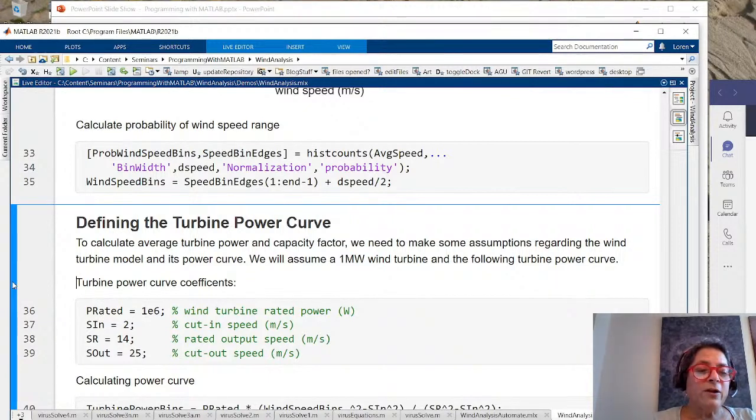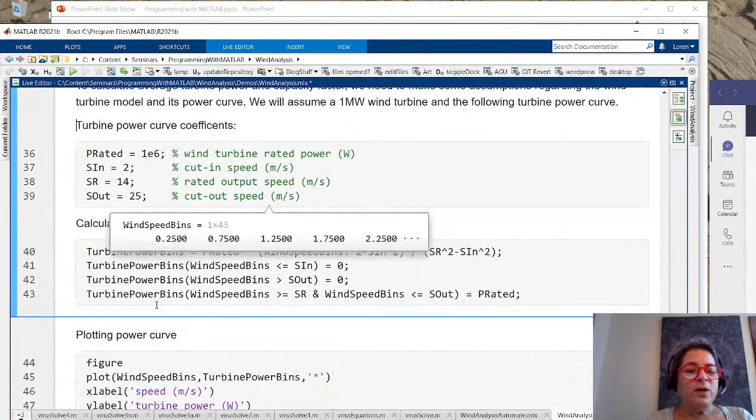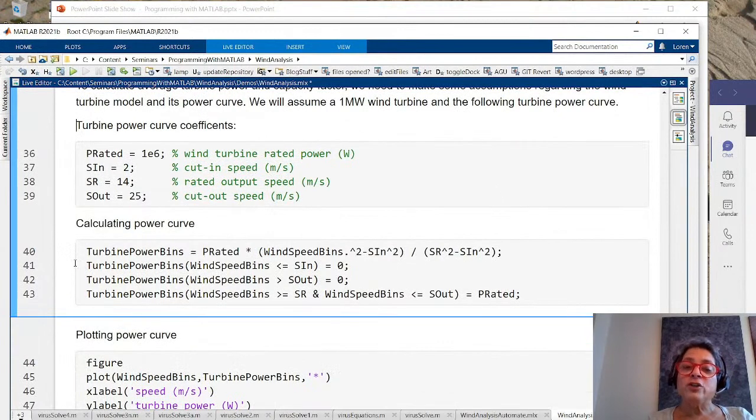And now I want to calculate the power curve. Notice I clicked here and that actually ran the section without me advancing, because I want to show you this code. I could do this in a for loop, looping over all the different speeds, and it would be completely valid code and may be a preferred way for you to do it. I'm so used to MATLAB at this point that I prefer to work on all the data at once if I can, or in big chunks at least.